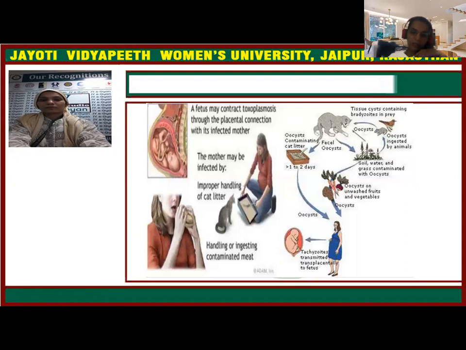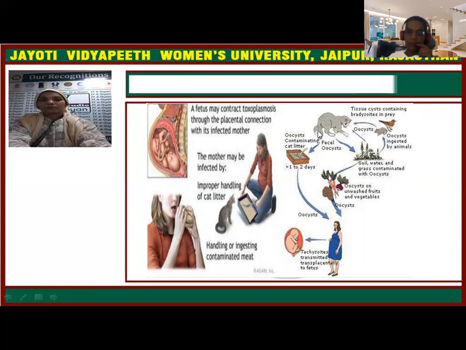So here we can see the route of infection, the mode of transmission. We start from soil, water, and grass contaminated with the oocyst of Toxoplasma gondii. Unwashed or improperly washed fruits and vegetables carrying the oocyst will cause infection in the mother when eaten. Again, these infected fruits or vegetables are ingested by animals like rats, and these rats are eaten by cats, and the cat is a pet animal for so many people.